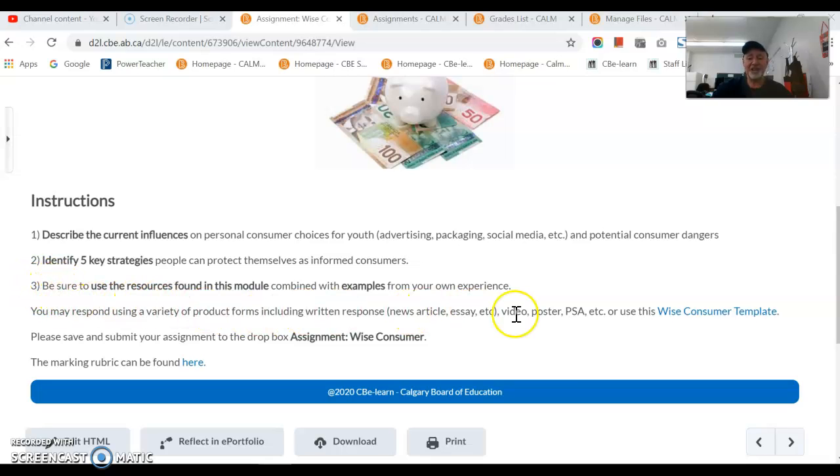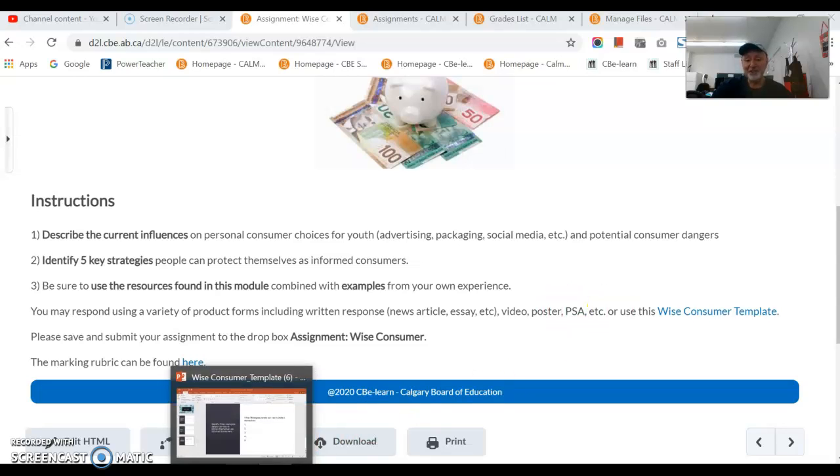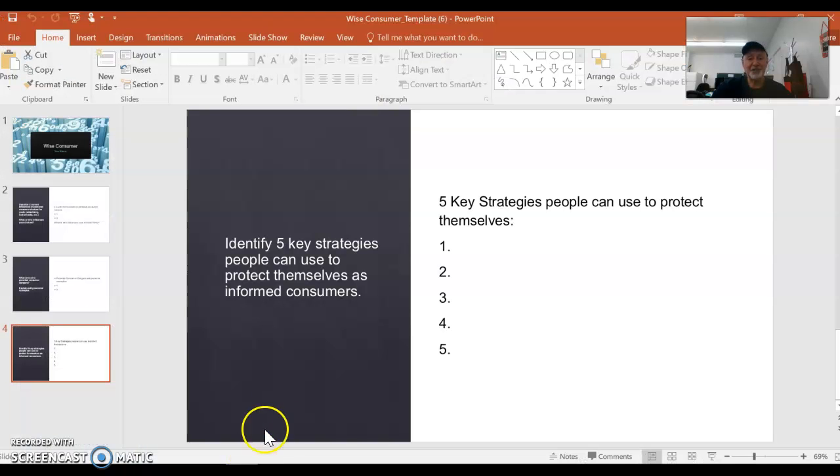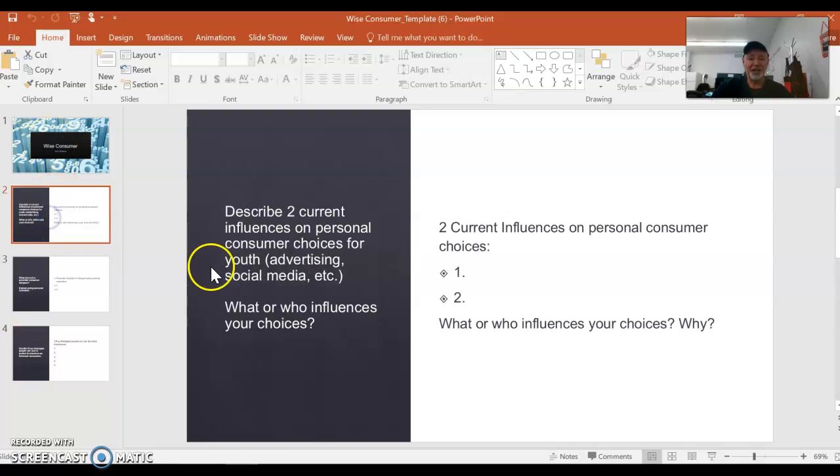And then we say that you have choices, but you guys know me. You guys know that I want the template used. If you don't want to use the template, then you want to create something very similar to the template so that it'll look like this. So this is the template that you should receive when you click on that link. And there's the title page, and here is the first slide.